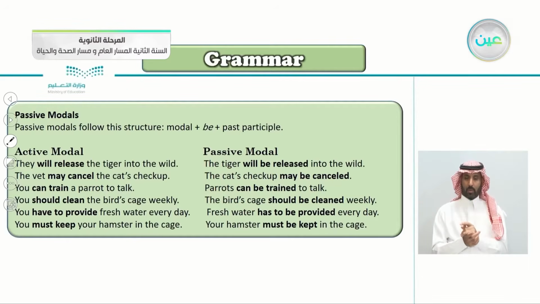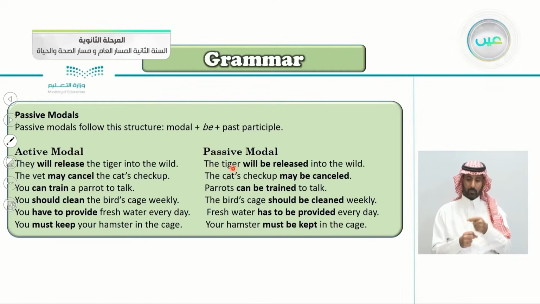You have to provide fresh water every day. So what's the object here? Yes, fresh water. So that's what we're beginning with. Fresh water has to be provided every day. You must keep your hamster in the cage. What's the object here? Yes, your hamster. That's what we're beginning with. Your hamster must be kept in the cage. So this is how we change an active modal to a passive modal.